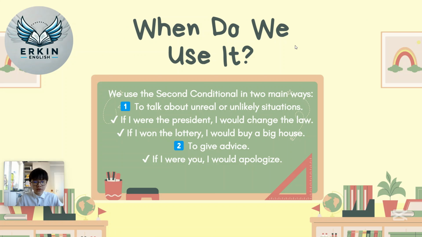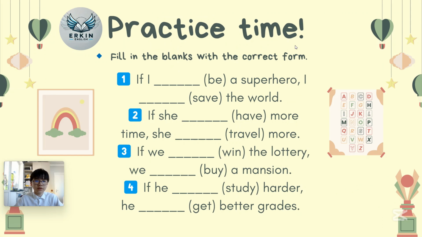The second main way is to give advice. As I mentioned earlier, if I were you, I would apologize. I'm not you, but I'm just giving you advice that I would apologize if I were you. Well, this is pretty easy, and let's see if you paid close attention through a practice.